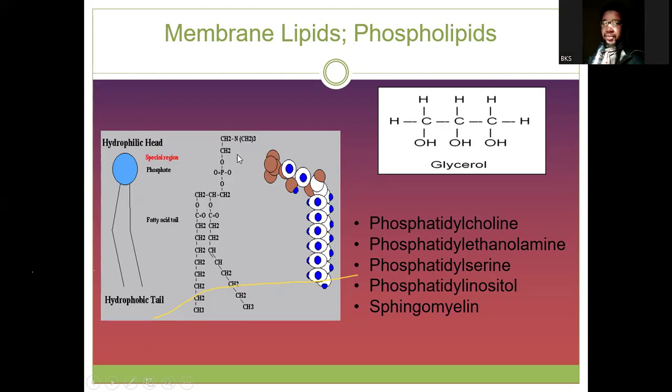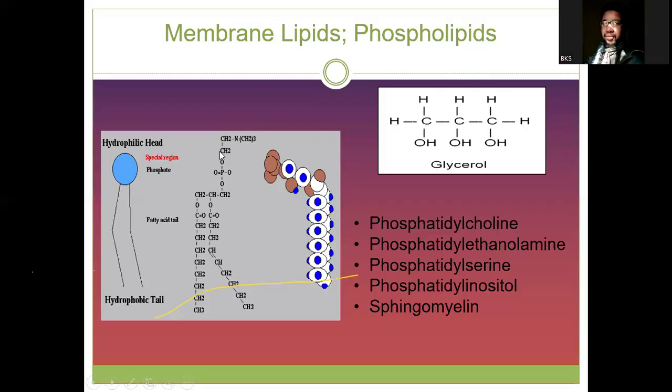It is called phosphatidylcholine. When it is ethanolamine that is attached here, it is called phosphatidylethanolamine. When serine is attached here, it is called phosphatidylserine.